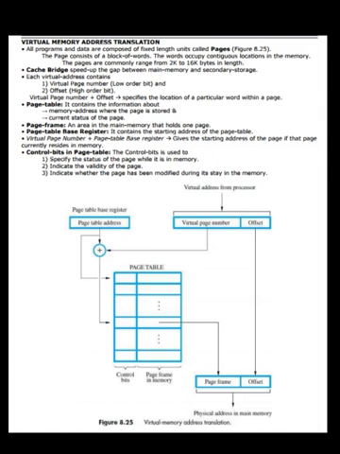Page table base register contains the starting address of the page table. Virtual page number plus page table base register gives the address of the page table entry for that page, if that page currently resides in the memory. Control bits in page table. The control bits are used to specify the status of the page while it is in memory, indicate the validity of the page, and indicate whether the page has been modified during its stay in the memory.